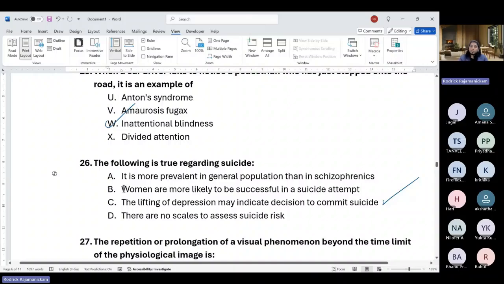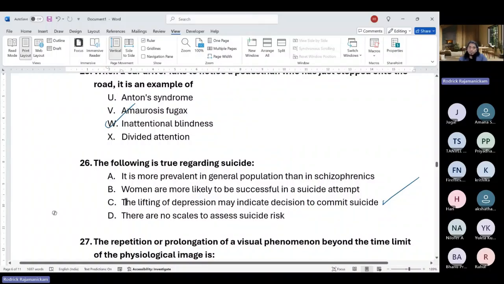Women are more likely to be successful in a suicide attempt? It's actually the other way around. Though women may attempt it more often, men have higher lethality for suicidal attempts. D is not true because there are scales for assessing suicide risk. There's a scale, and there's also a California scale. I'm not sure what the exact name of it is.